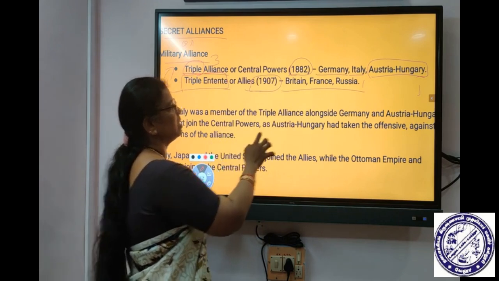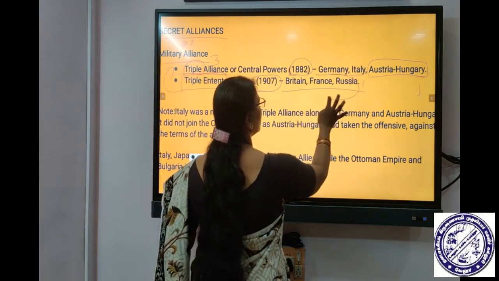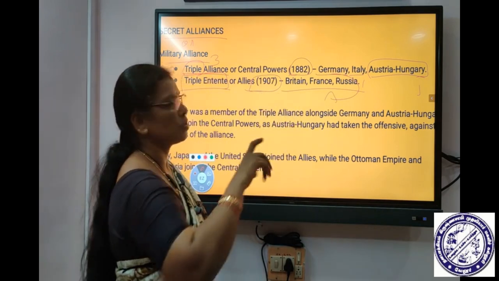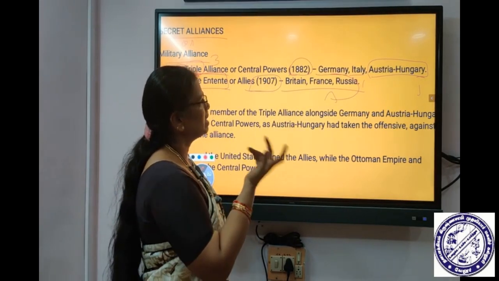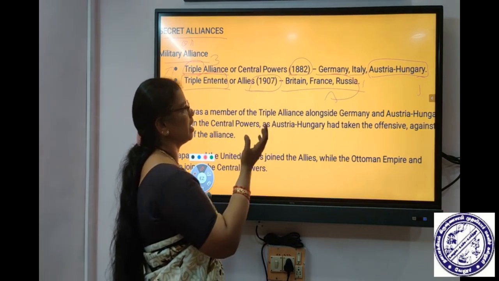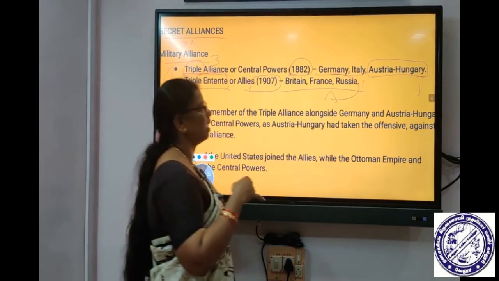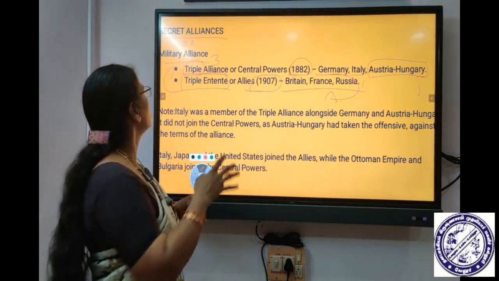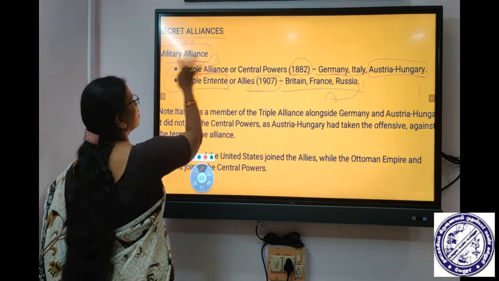In case there is an attack from Britain, France or Russia on Germany, Italy and Austria have to come for help. By chance, if there is any problem from the other countries to Italy or Austria-Hungary, Germany will go for help. This was a mutual agreement between the countries for military support.